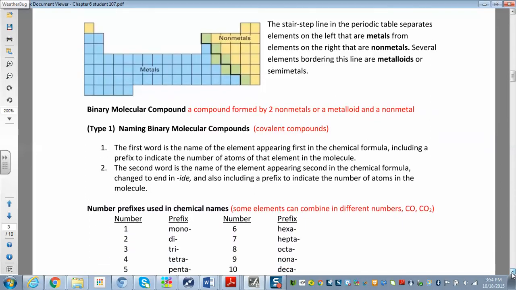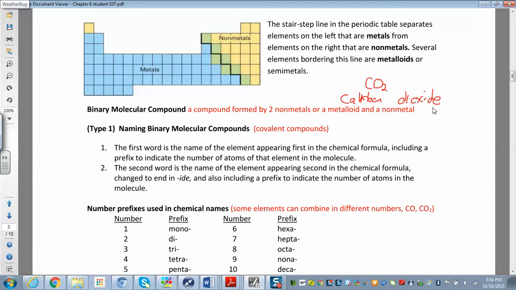So naming binary molecular compounds, here's an example of one that you probably already know how to name, something like CO2. Does anybody know the name of CO2? That's carbon dioxide. So let's try to figure out, how did we name carbon dioxide? This is carbon, right? So we just said that's carbon. And then oxygen, we changed it to dioxide.